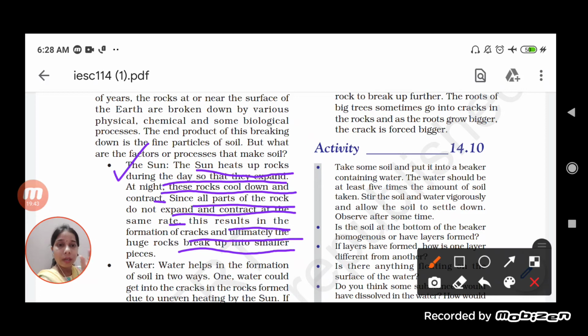That will cause a small gap or a crack to be formed between them. So this crack is generated because of the heat of the sunlight. When the sunlight falls on the surface of the rock, expansion and contraction will create a crack. Okay, so for the creation of cracks, one of the factors is the sun only.